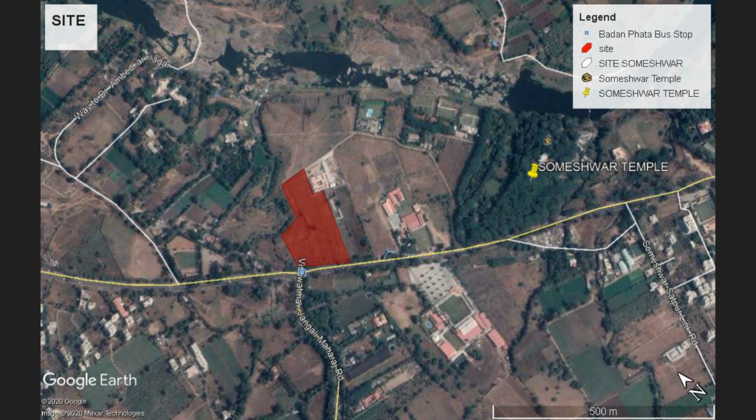So this is the site. The site is situated on Gangapur Road. This is the Gangapur Road and the site is near Someshwar temple. The area is a little on the outskirts of Nashik, but the site has good connectivity to the city.